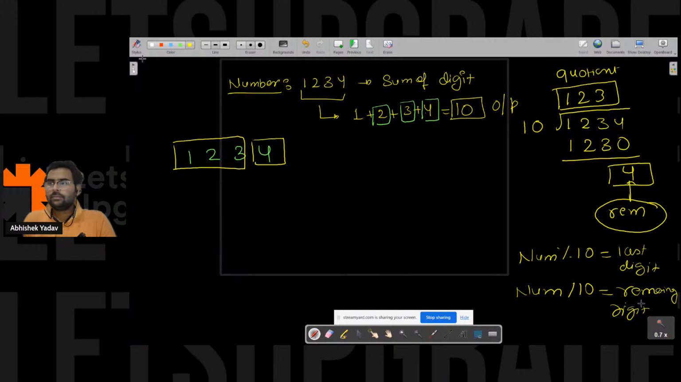Okay. So if I am dividing a number with 10, what will happen? I will get a quotient and I will get a remainder. So here you can see the remainder is representing the last digit and the quotient is representing the remaining digit. Yeah, you can use modulo.